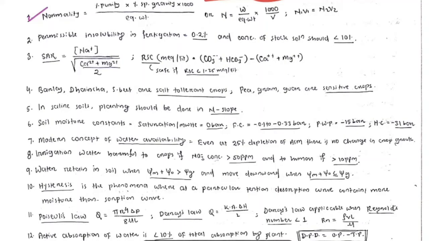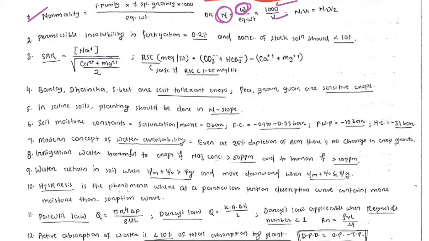Then if you have to prepare a solution from a chemical, if you are entering the laboratory and have to prepare a chemical stock solution, and you want to prepare a normal solution, what is the quantity of that chemical you should take?